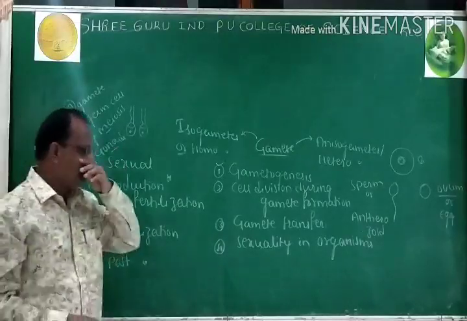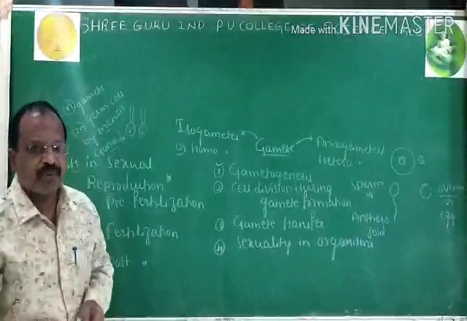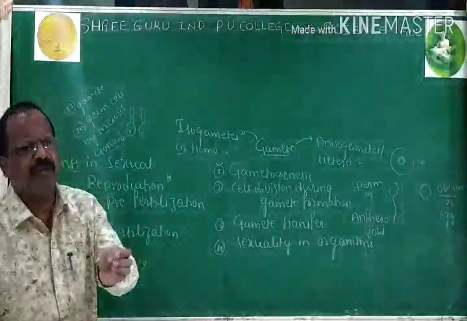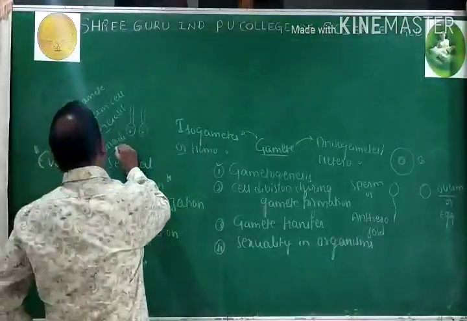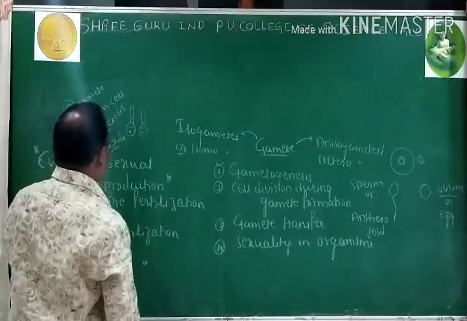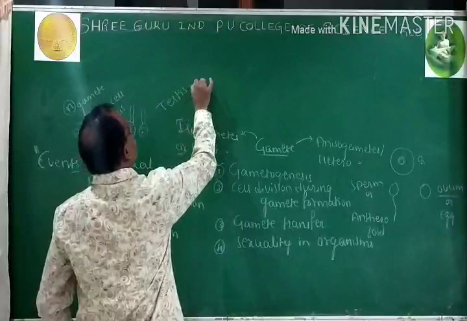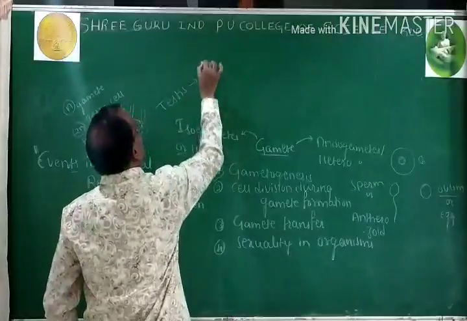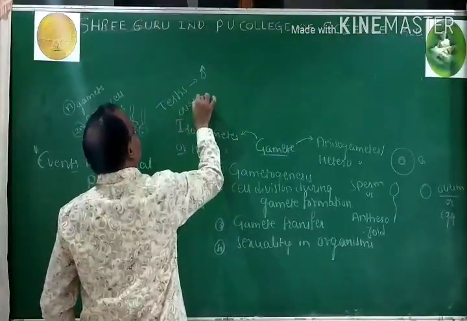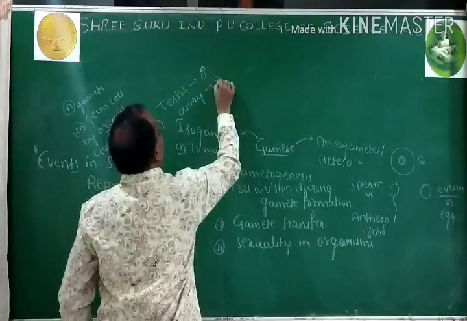Gonads are nothing but reproductive structures. For example, testes in the male body, ovaries in the female body.